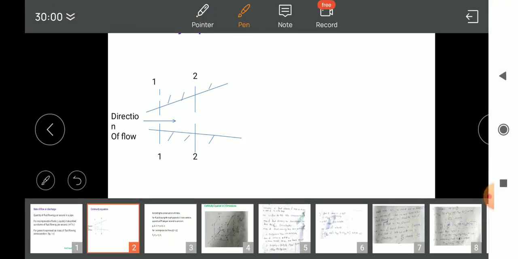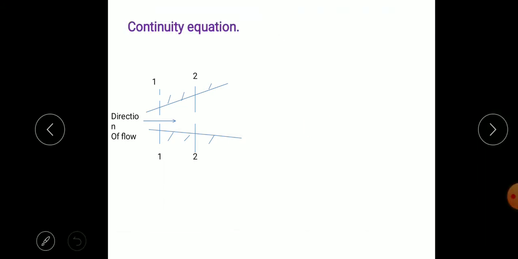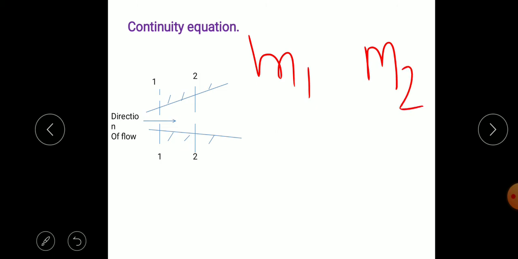So here we are considering a fluid, that may be gas or liquid, passing through this pipe, whose area or diameter goes on increasing. We take the inlet section as 1-1, and at this point section 2-2, and fluid is passing through that. At section 1-1, the mass coming is suppose m1, and at section 2-2, the mass flowing is m2. But according to the conservation of mass, the rate of mass is conserved. So mass flow rate should be constant.